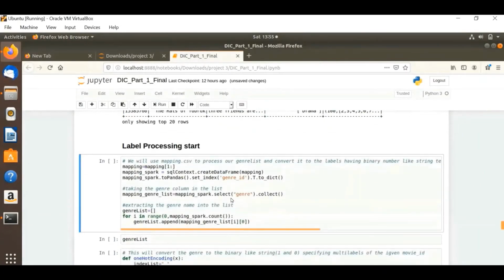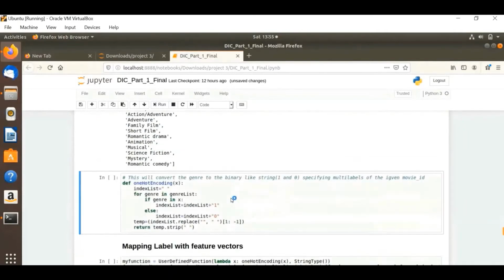Now we have to do the label processing. We are reading the labels, and we have to keep a binary string of 1s and 0s for each label. There are 20 labels, and we just do one-hot encoding.